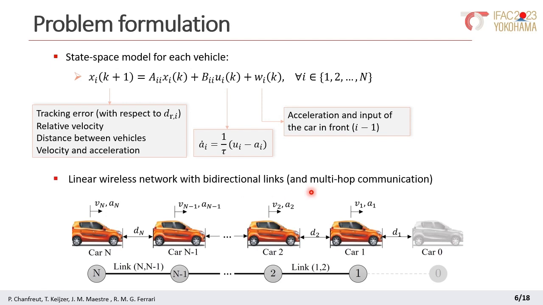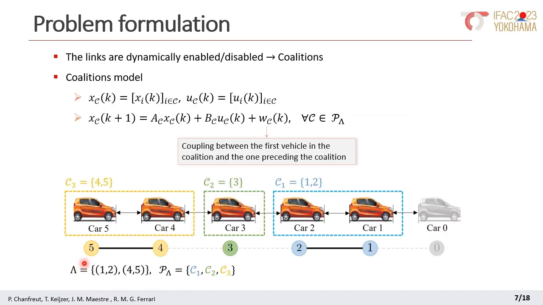Additionally, we consider multi-hop communication, meaning that the information might be relayed by cars to others farther up or down in the platoon. The links can be enabled or disabled, and thus we impose different communication topologies, as we see here in this example. Symbol lambda denotes the set of enabled links, P lambda is the induced partition, and C refers to the clusters or coalitions.